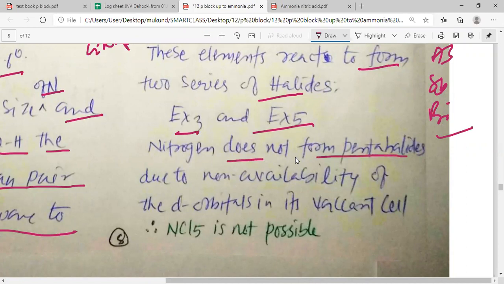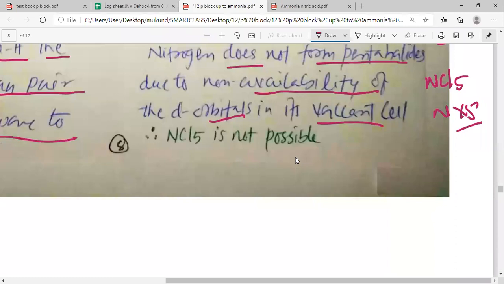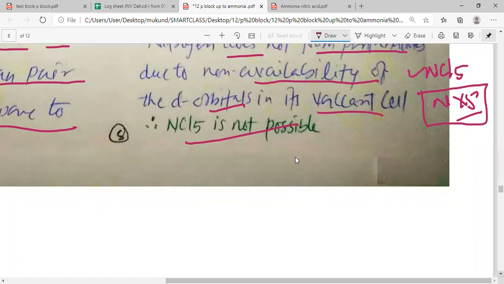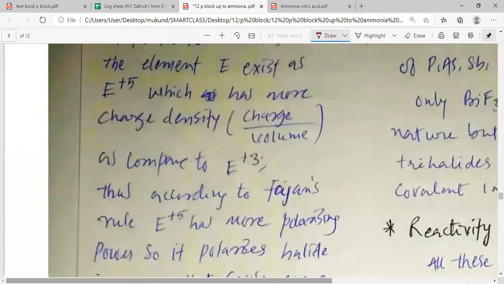Nitrogen does not form pentahalides. So NCl5 or NX5 is not possible, due to the non-availability of d orbitals in its valence shell. So the valence of nitrogen remains up to 4, and that is why valency 5 is not possible in nitrogen. Due to the unavailability of vacant d orbitals, nitrogen cannot form NH5 or NCl5. Thus, please remember, my dear students, that NCl5 is not possible. In the same way, we can study the halides of the other elements too. So let us look into the other variety.